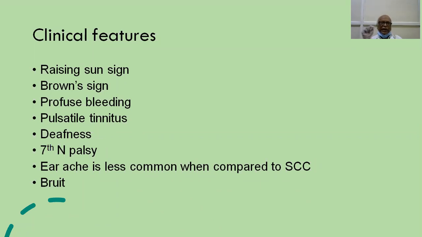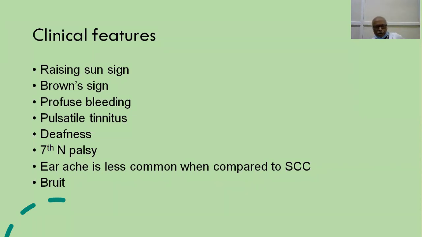And once again, another classical sign is tinnitus. The tinnitus in glomus jugulare tumor is described as pulsatile tinnitus. What is pulsatile tinnitus? The tinnitus which classically occurs in synchrony with each pulse of the individual.